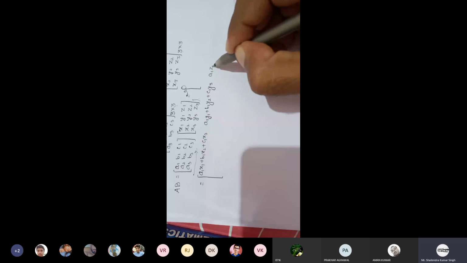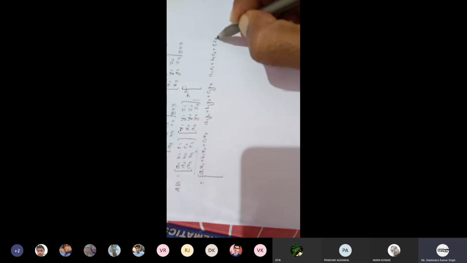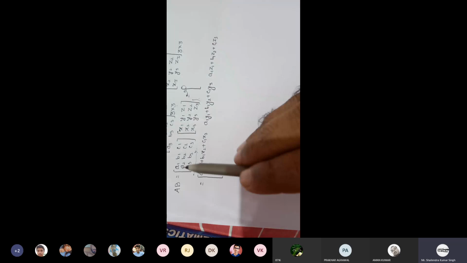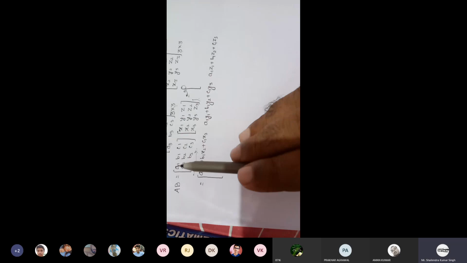Now, first row and third column: A1 Z1 plus B1 Z2 plus C1 Z3. So first row, first column, first row, second column, first row, third column. Now come for second row.